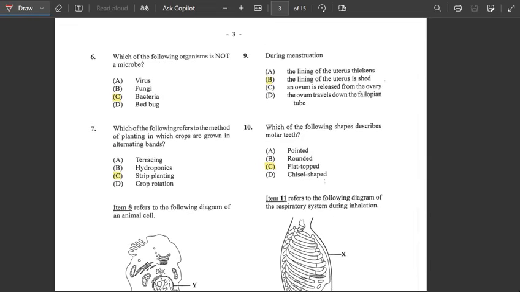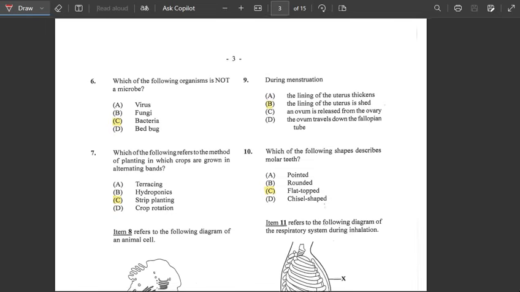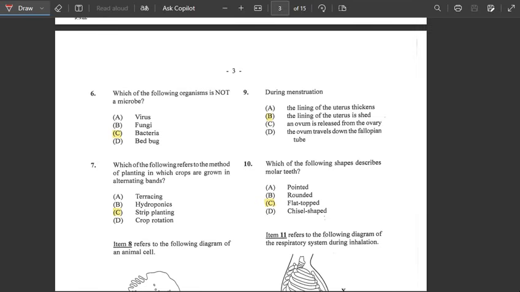Number 9, it says during menstruation. Alright, so we're just going to ask the questions and see what best refers to menstruation here. Is it the lining of the uterus is thickened, or the lining of the uterus is shed, or the ovum is released from the ovary, or the ovum travels down the fallopian tube? During menstruation, it simply means the lining of the uterus is being shed. Alright, so the answer would be B.